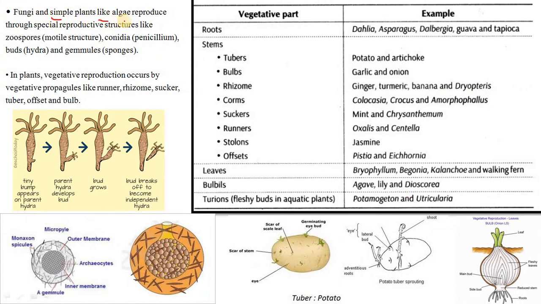Fungi and simple plants like algae reproduce through special reproductive structures like zoospores and conidia, and there are the buds of hydra and gemmules. This is gemmule formation. This is the case of hydra, where budding also takes place. But in plants, vegetative reproduction occurs by vegetative propagules like the runner, rhizome, sucker, tuber, offset, and bulb. In potato this type of reproduction occurs, and in the bulb of onion as well. Gemmulation occurs in freshwater sponges.